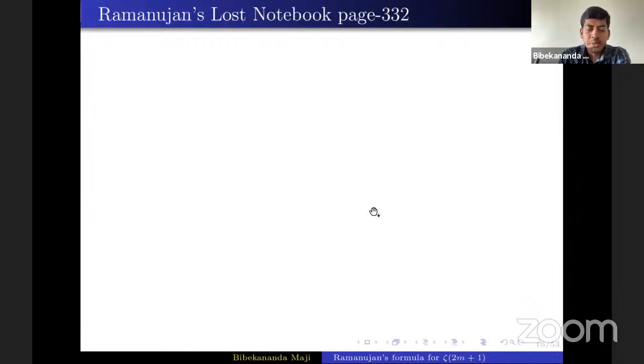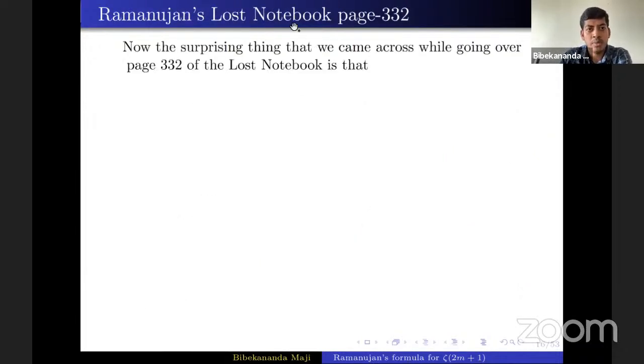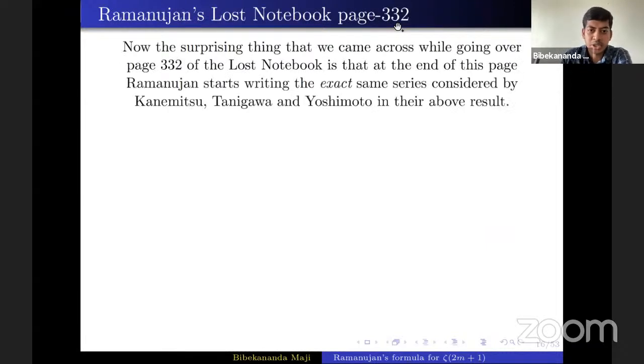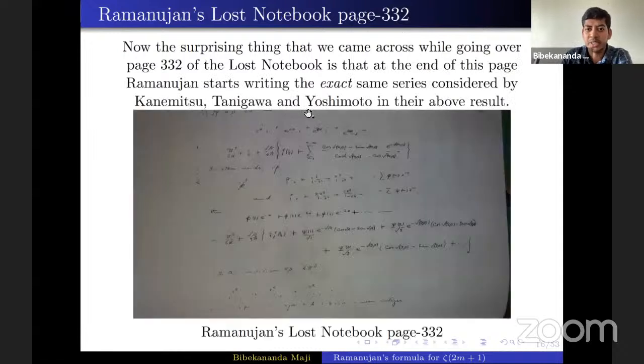Now, surprisingly, in Ramanujan's lost notebook, page 332, Ramanujan wrote exactly the same series which was studied by Kanemitsu, Tanigawa, and Yoshimoto. Here is the picture from Ramanujan's lost notebook. At the end of this page it's not visible, so in the next slide I'll write it properly, the last line.